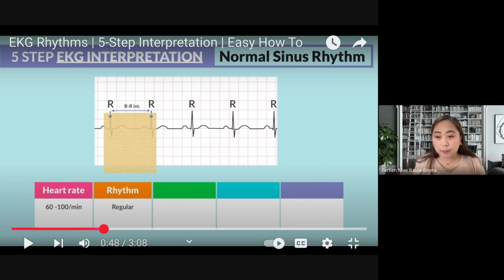I will say it again. In sinus bradycardia and sinus tachycardia, the distance between R waves is consistently approximately the same. But the rhythm is either too fast because the R waves are near each other, or too slow because the R waves are far from each other. Those are sinus tachycardia and sinus bradycardia.